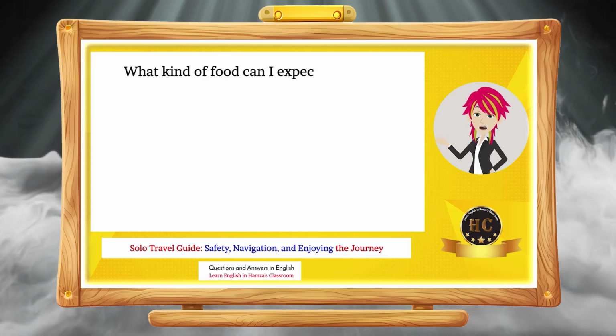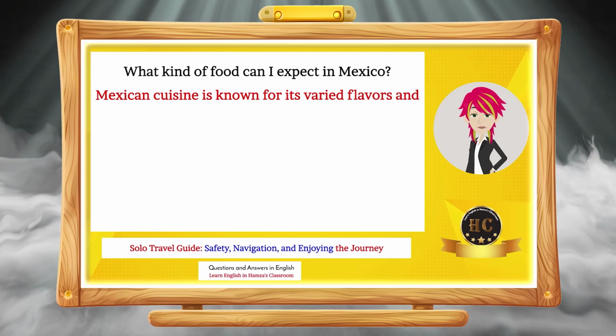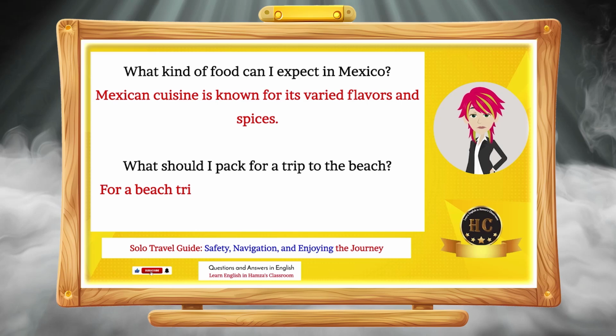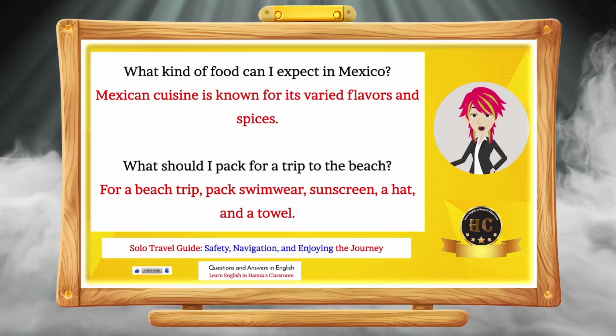What kind of food can I expect in Mexico? Mexican cuisine is known for its varied flavors and spices. What should I pack for a trip to the beach? For a beach trip, pack swimwear, sunscreen, a hat, and a towel.